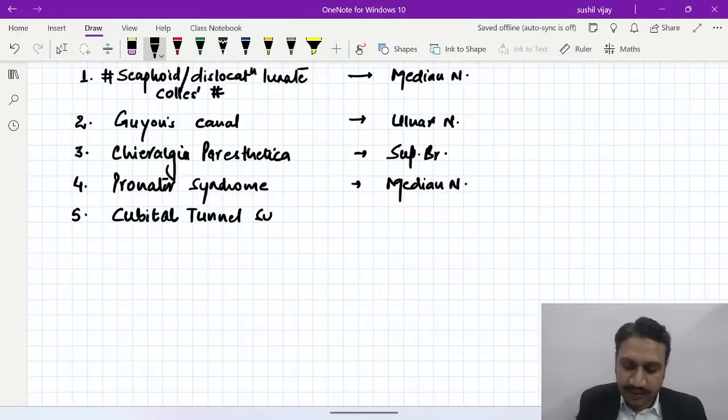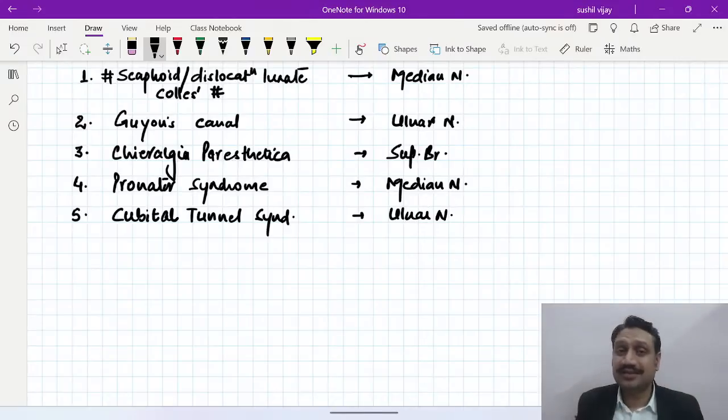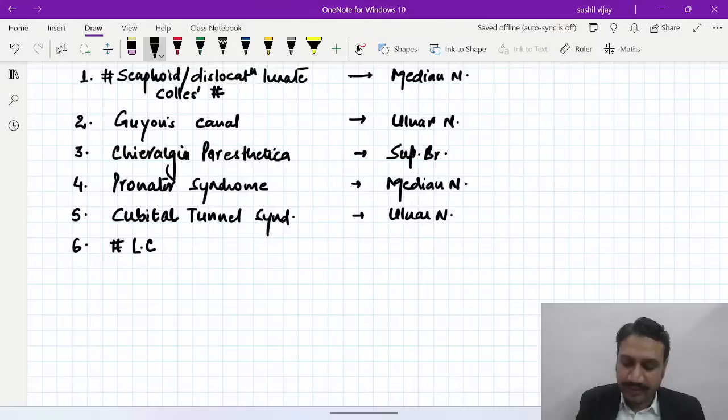Cubital tunnel syndrome. What is the nerve involved? The nerve involved is the ulnar nerve, which has been a question of the 23 mid-year exam. Then when you go a little up, fracture lateral condyle we have marked already, but I'm writing it here to complete the table.